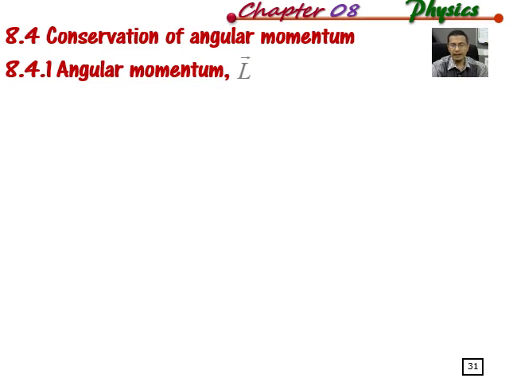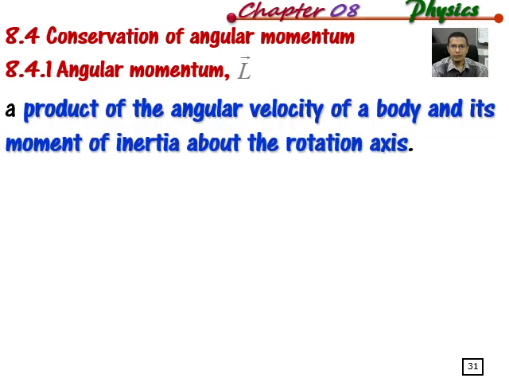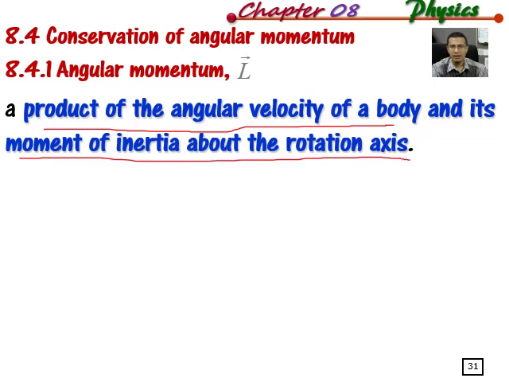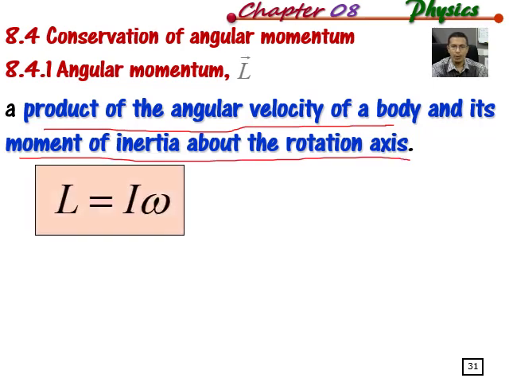The symbol is L. If you can see, there is an arrowhead on the top of the L here, so it means this angular momentum is a vector quantity, such as linear momentum. Only the difference is the symbol. For linear momentum, the symbol is P, but for angular momentum it is capital L. This is the meaning of angular momentum: it's the product of angular velocity of the body with moment of inertia. So mathematically, L equal to I omega. It's analogous to the linear momentum, P equal to mv, that is the product of mass and linear velocity.